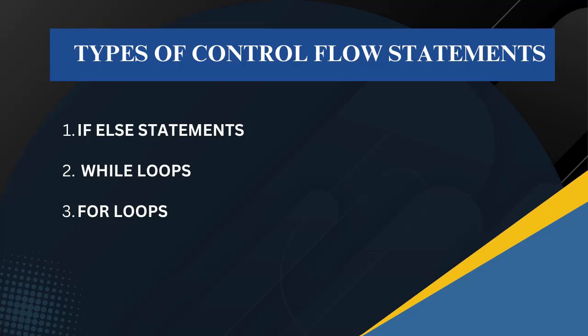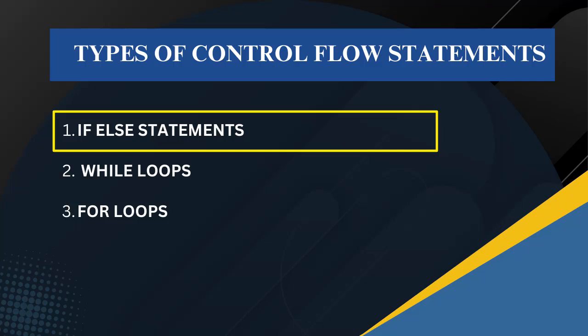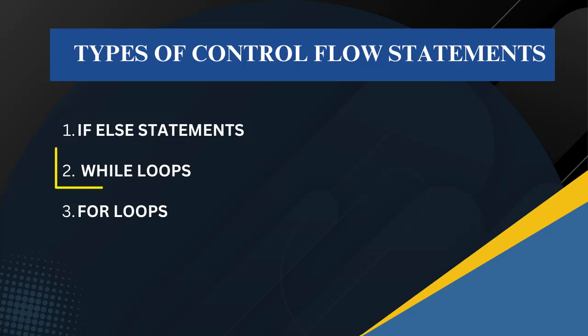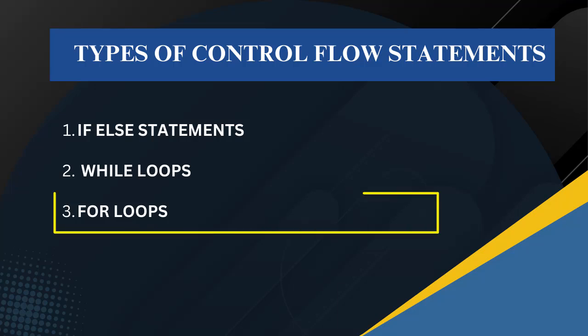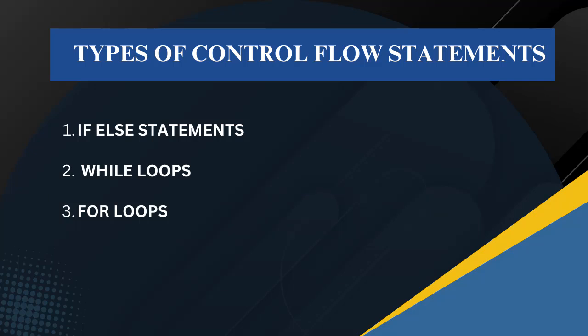There are several types of control flow statements in Python, including the if-else statements, and these are always used to make decisions based on conditions. And we also have the while loops, which are used to repeat tasks until a condition is met. And lastly, we also have the for loops, and the for loops are always used to repeat tasks for each item in a sequence. So we are going to explore each of these types of control flow statements in more detail with examples and real-world scenarios.